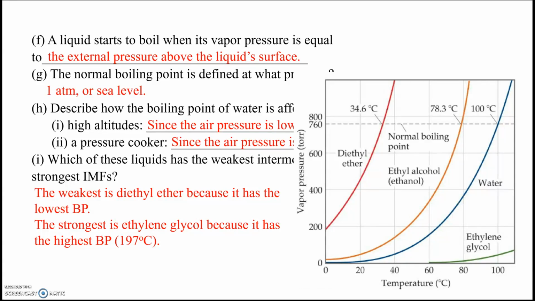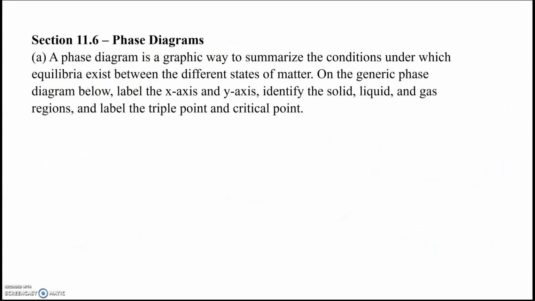We can't even see what the normal boiling point is because it's not shown. But if we were to look it up, it would be 197 degrees Celsius, and the others would go in order. After diethyl ether would be ethyl alcohol, then water, and then finally ethylene glycol.